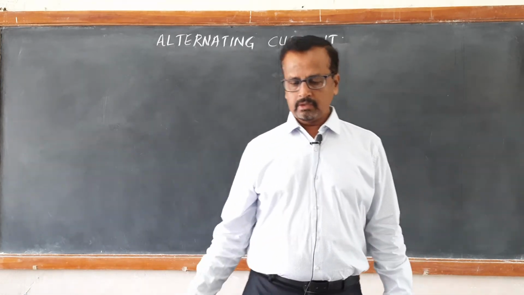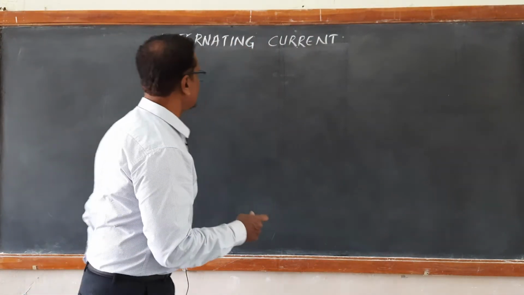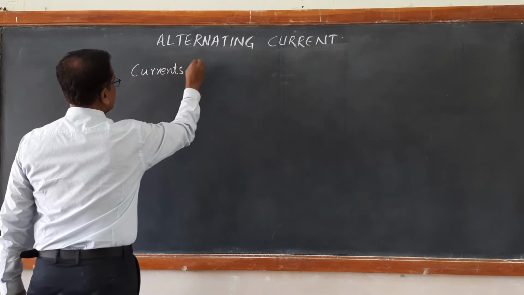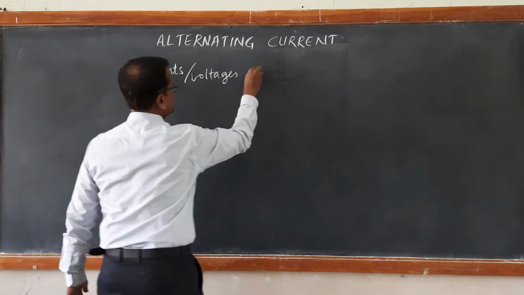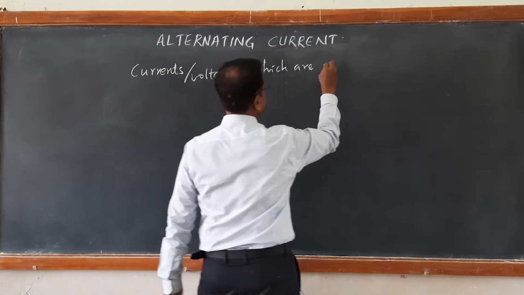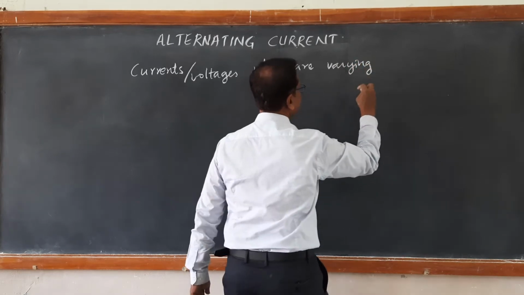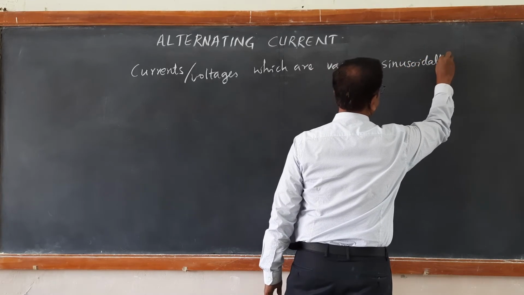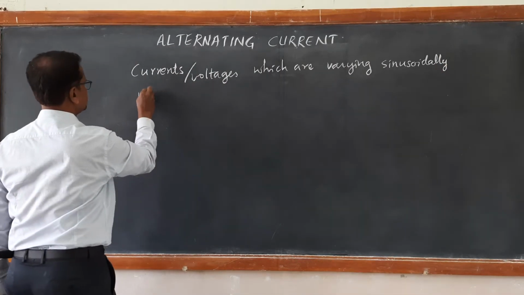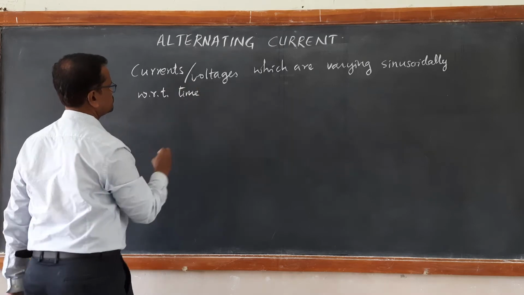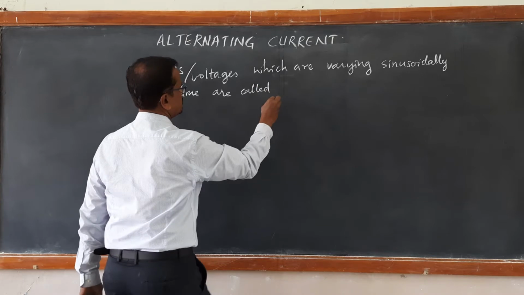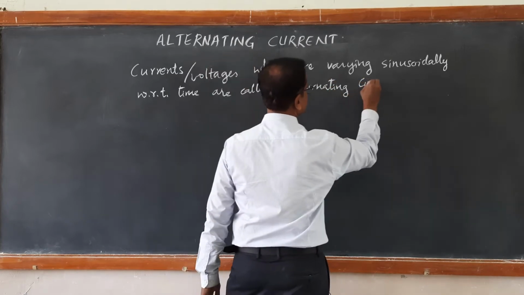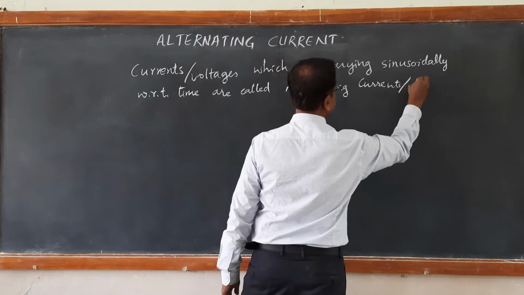Okay. So, time-varying voltages or currents which vary sinusoidally with respect to time are called alternating currents or voltages.